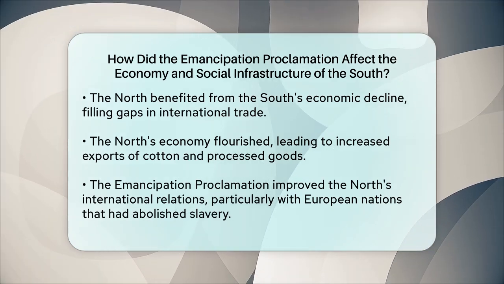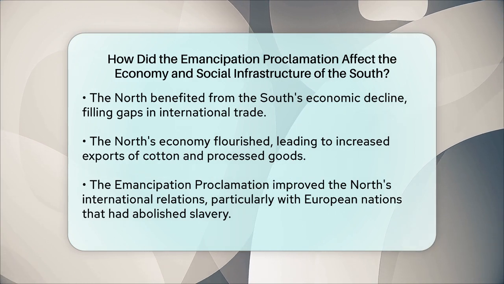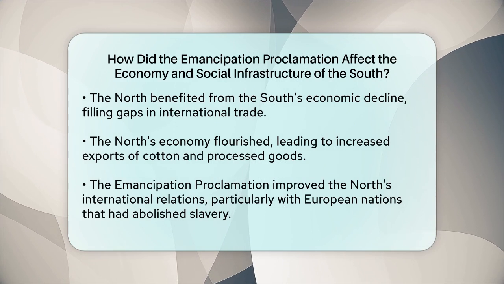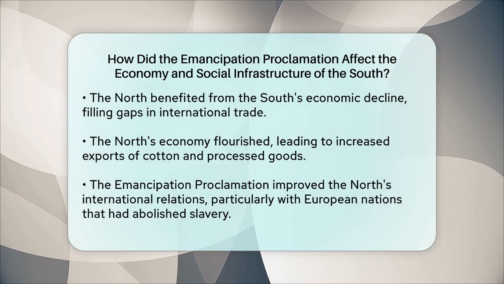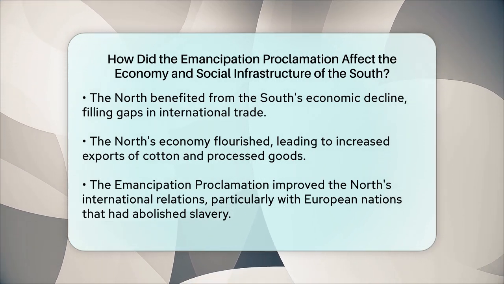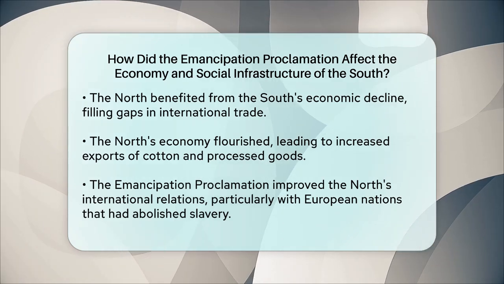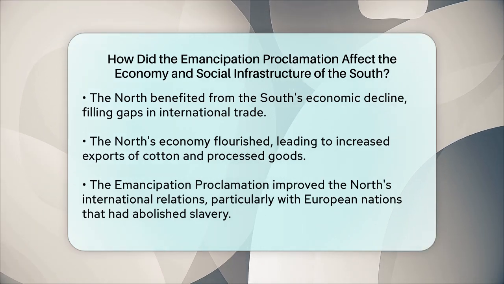In summary, the Emancipation Proclamation had a devastating economic impact on the South, while it helped the North to thrive. The loss of slave labor, the increase in labor costs, and the lack of industrial development all contributed to the South's economic struggles, while the North's industrial and agricultural sectors flourished.